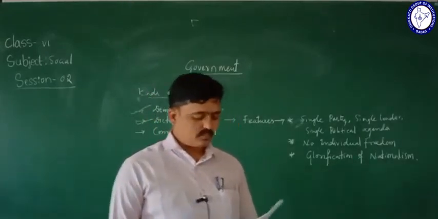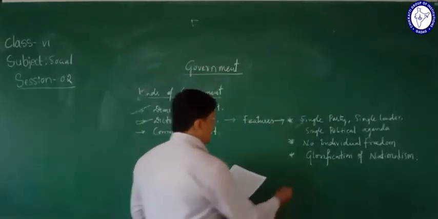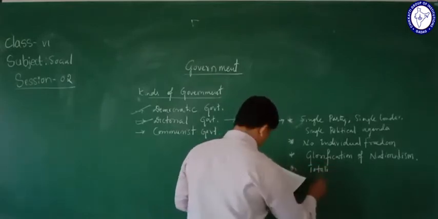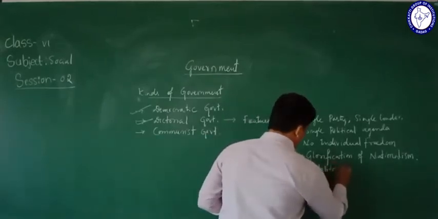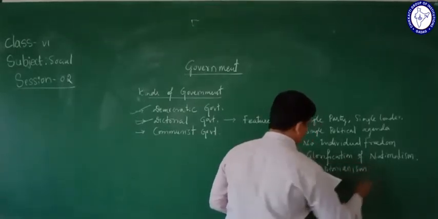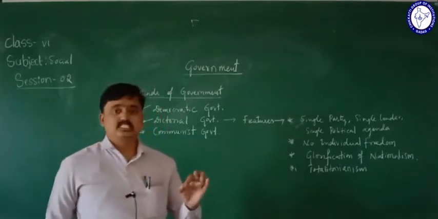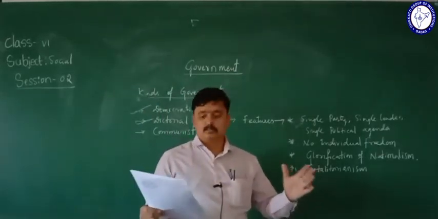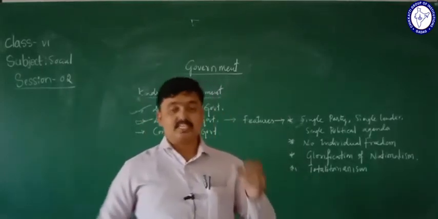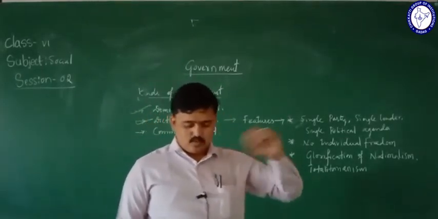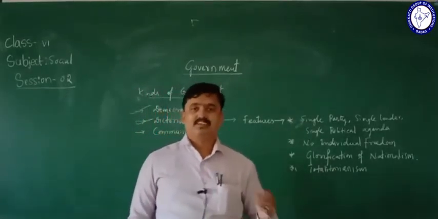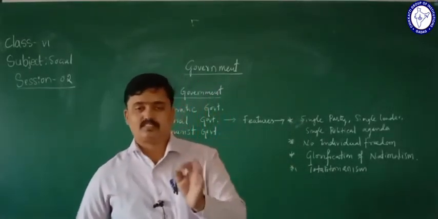One more is totalitarianism. So what is totalitarianism? The dictatorship is totalitarian and it regulates the social, political, economic, educational and cultural factors.